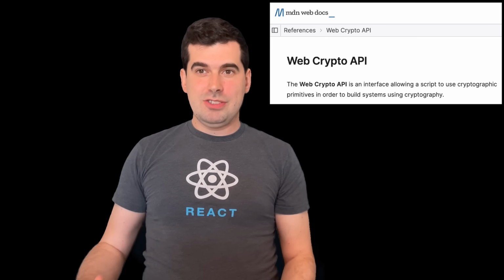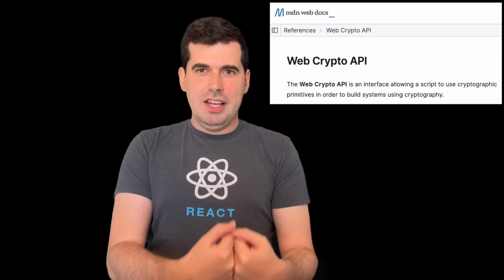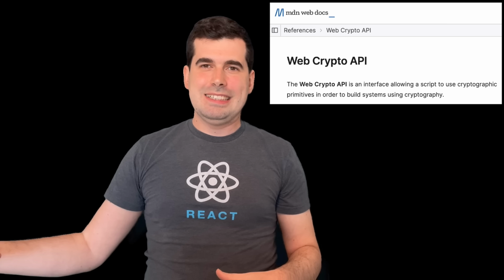The other part that was needed for this is how do you actually encrypt? And for this, there's a new web crypto API that is implemented by all of the browsers now that lets you do all of the cryptographic operations to be able to implement the system. And so thankfully, the web has all of the primitives needed for end-to-end encryption. And so now I'm sleeping much better at night knowing that even if something happens to the server, none of your data is going to be seen by other people.